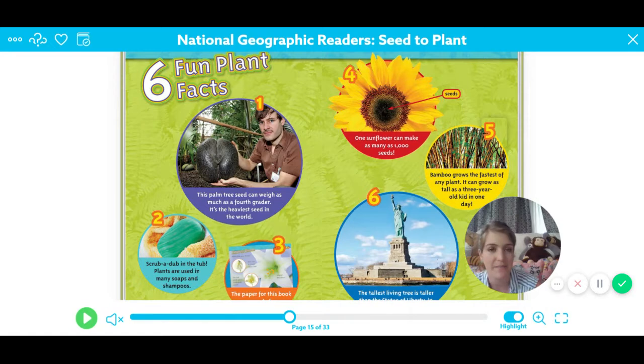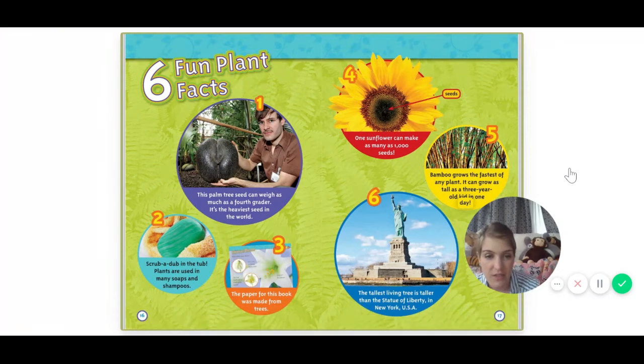That's amazing. And in Memphis, we have a lot of bamboo around. I notice all the time in people's yards. Number 6, the tallest living tree is taller than the Statue of Liberty in New York. Wow, that's amazing.